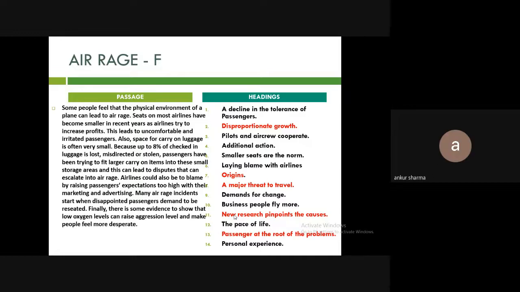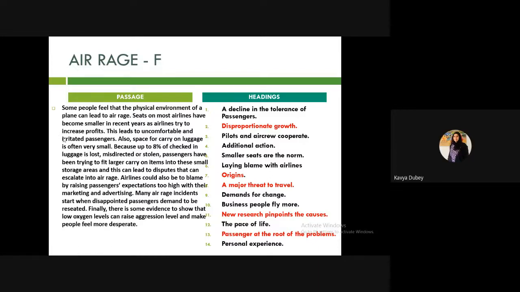So may I tell the answer? Yes, you can. It's the sixth one. Okay, sixth. So you can see here, some people feel that physical environment, seats on most airlines become smaller. Now, what people do is by seeing these seats on the airlines are becoming smaller, they tick this option: smaller seats are the norm. But I told you 100% meaning should match. What is norm? Norm means some sort of rules, regulations, something like that. We are not talking about norm here. So that's why it is not a 100% match.